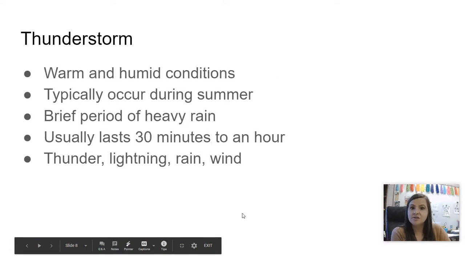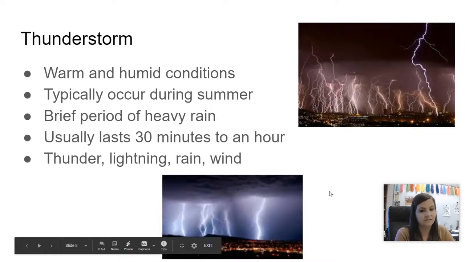Thunderstorms. Thunderstorms we often have here during the summer months or warm months. So they're warm and humid conditions, typically occurring during summer. A brief period of heavy rain. They usually last 30 minutes to an hour, and they produce thunder, lightning, rain, and wind. So I feel like most of you have experienced a thunderstorm before.